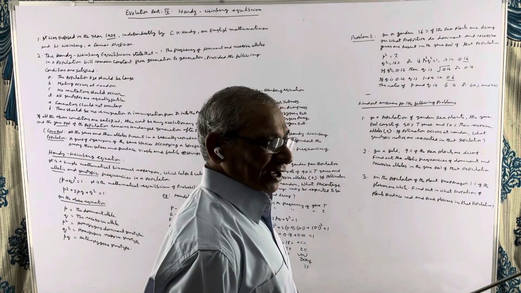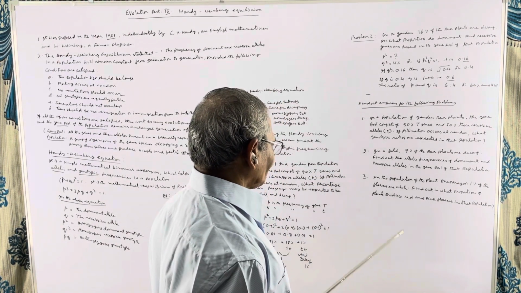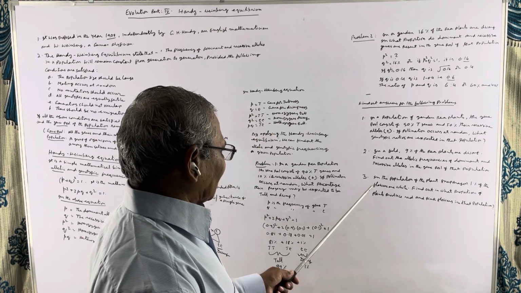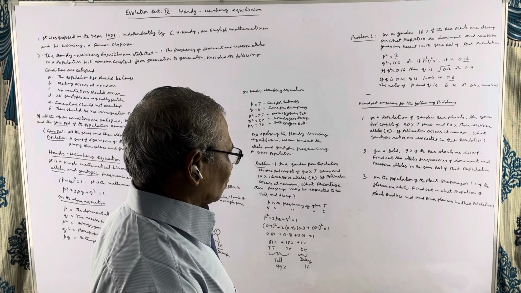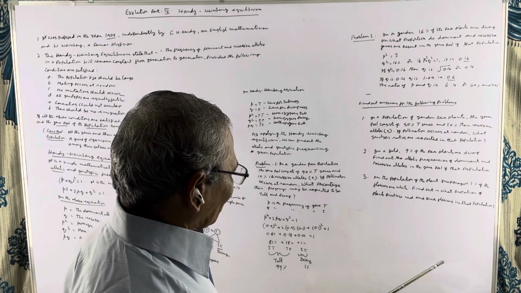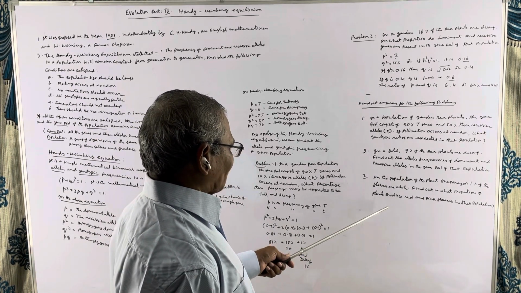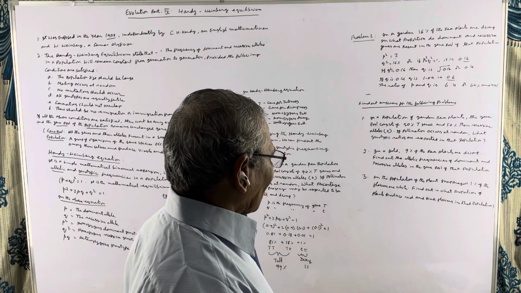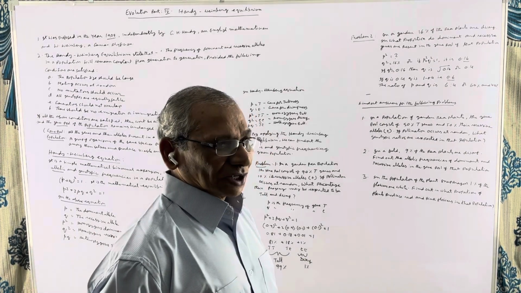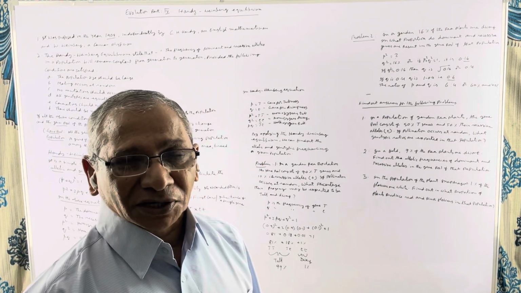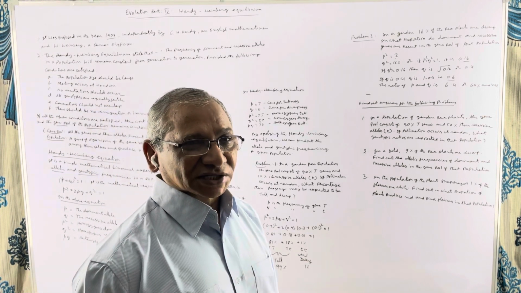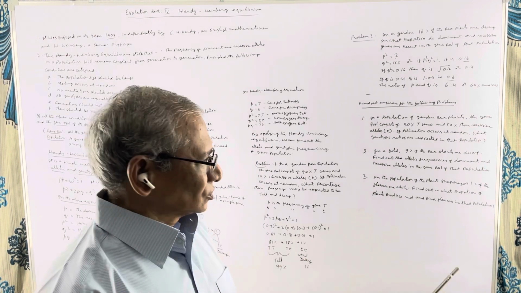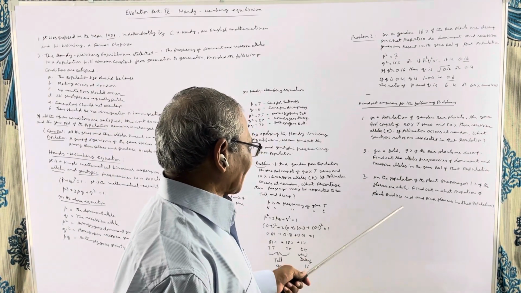You can easily calculate. The third problem, in the population of the plant snapdragon, 1% of the flowers are white. Find out in what proportion of plants, or what proportion of plants produce red flowers and pink flowers. In snapdragon, there is incomplete dominance. That's why we get 3 types of colors: red, pink and white. So, keeping that in mind, you find answer for the third question.